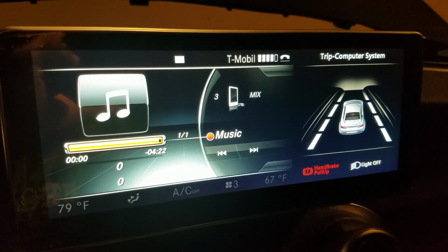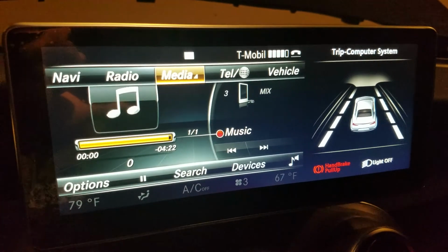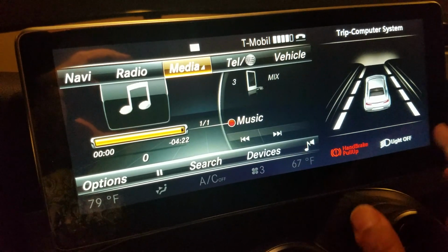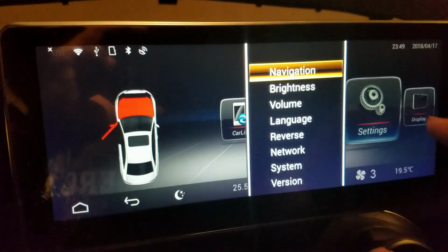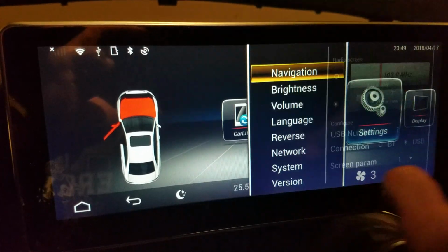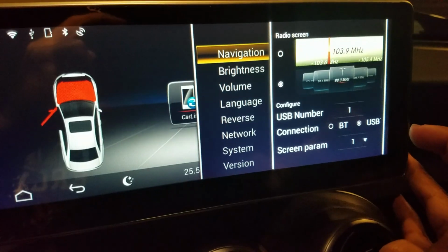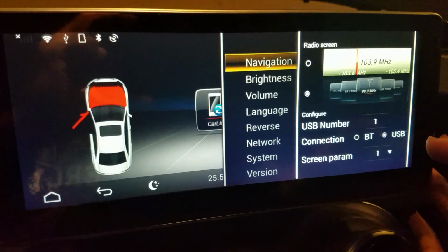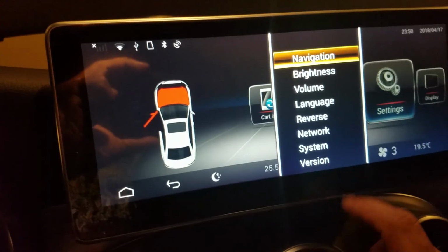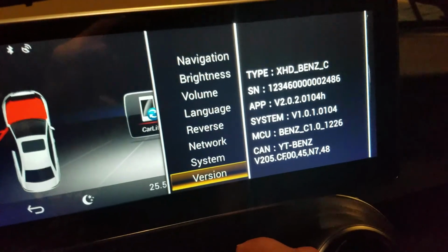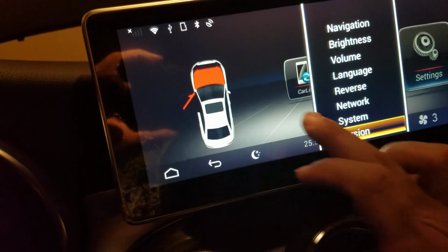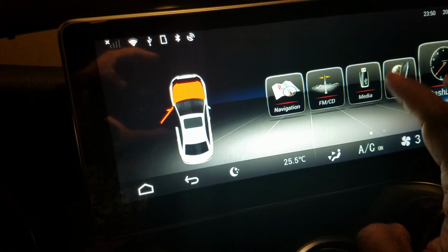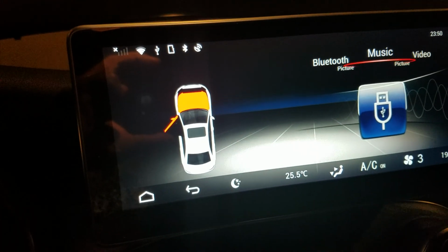So let me show you some other settings. Now, as per your request, I've done this. That's on USB 1. This is the version of the software I have. And let's see if I play some media, let's say I play some music.